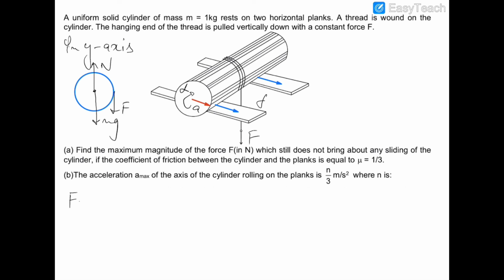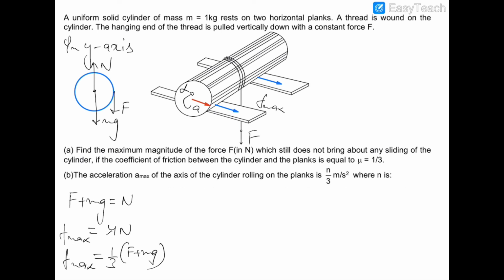So F plus mg is equal to N, or we can say that N is equal to F plus mg. So the maximum possible friction is equal to mu into N. So F max is equal to mu, which is 1 by 3, times N, which is F plus mg. So this is the maximum possible friction. So we are assuming that maximum friction is acting.